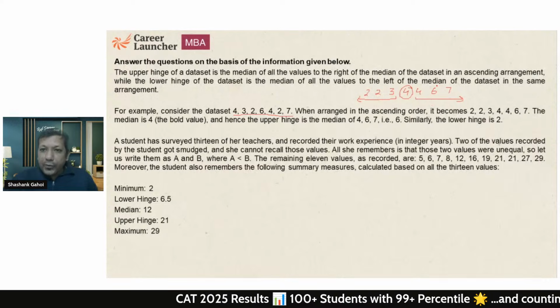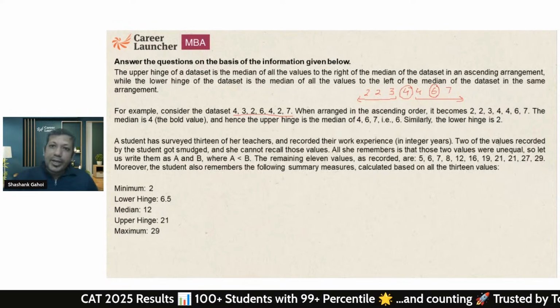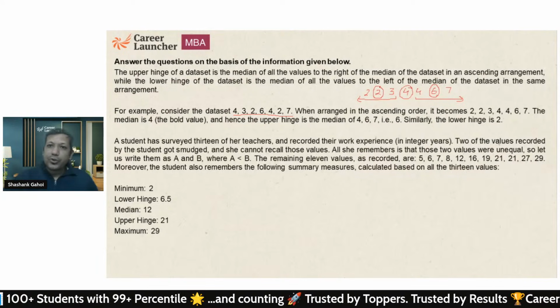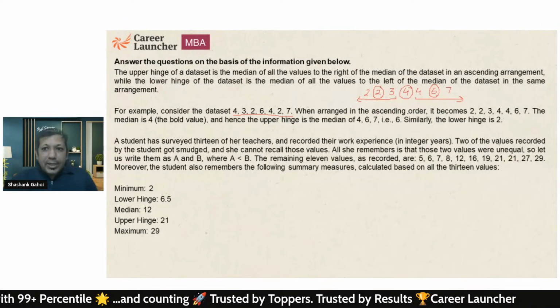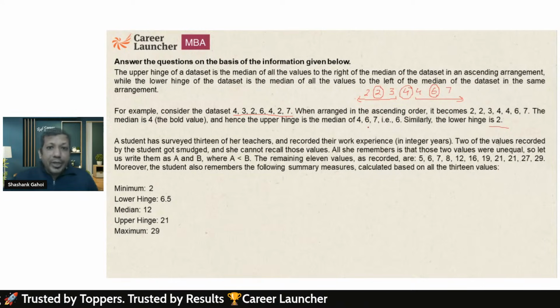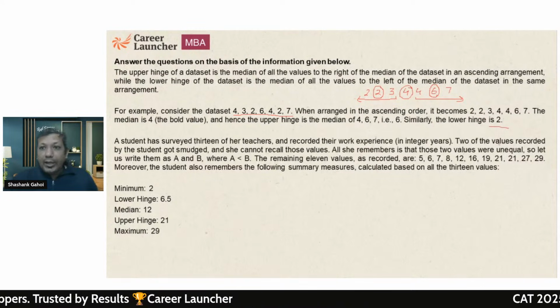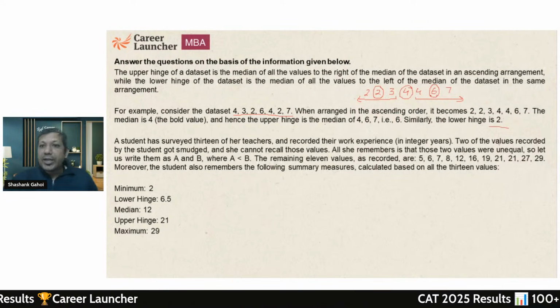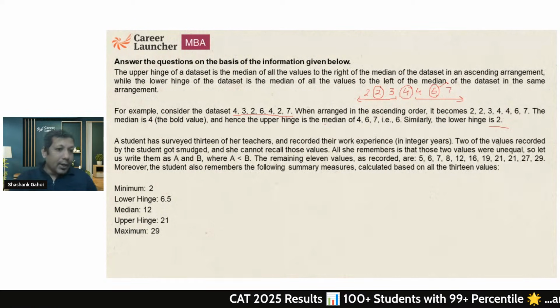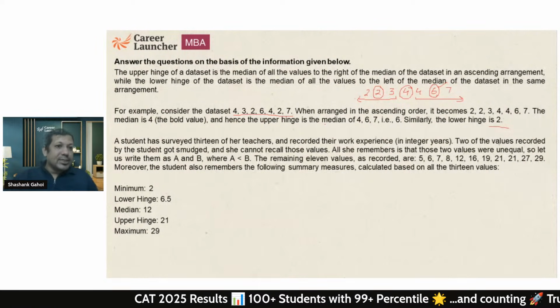Now the median of the right-hand side set is 6. On the left-hand side, it is going to be 2. So basically it says the lower hinge, the median of the lower values, is 2, the median of the data is 4, and the upper hinge, the median of the higher values, is 6. Okay, now let's read the question.